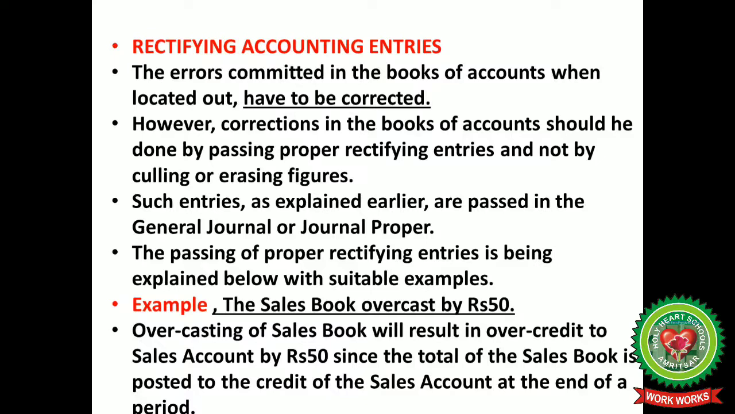Suppose the sales book is overcast by ₹50; overcast means that ₹50 is added more in the sales book. So overcasting of the sales book will result in over credit to sales account by ₹50, since the total of the sales book is posted to the credit of sales account at the end of a period.